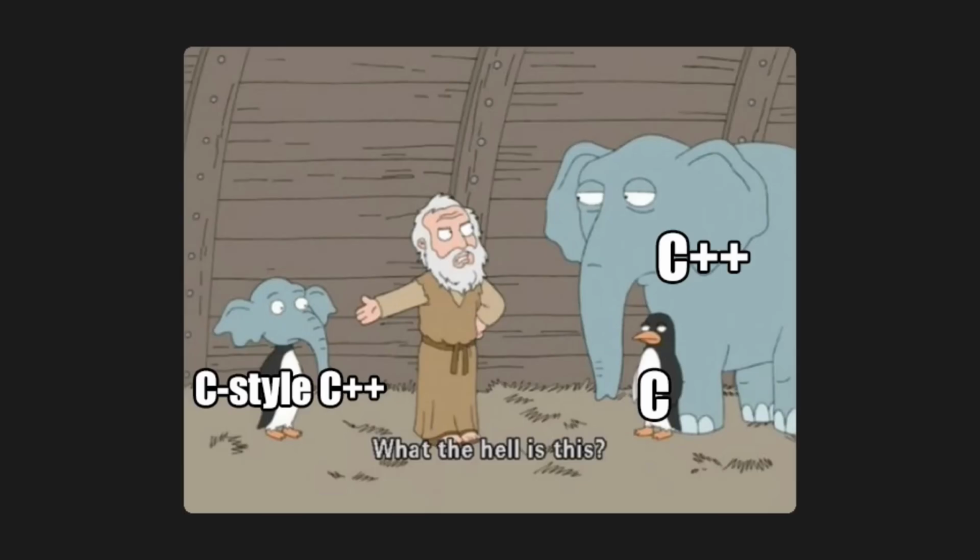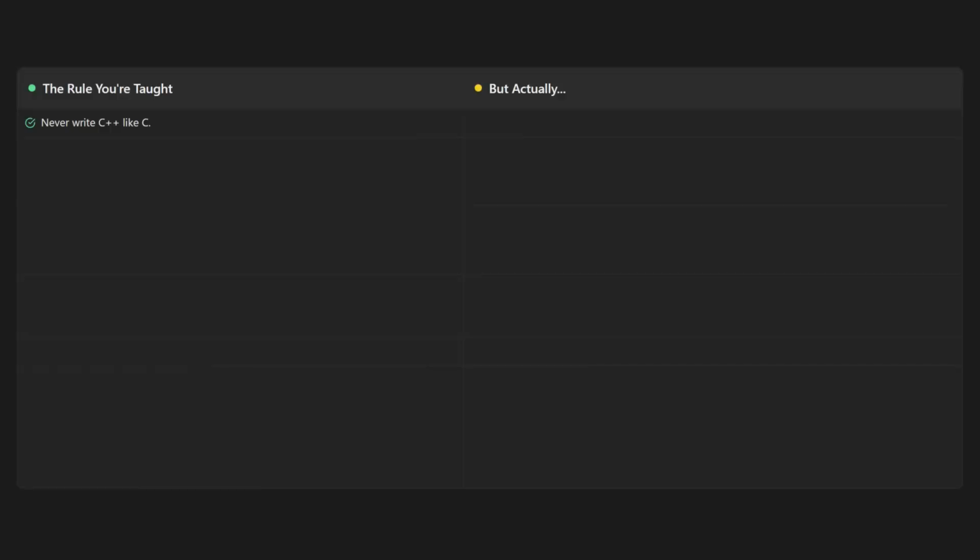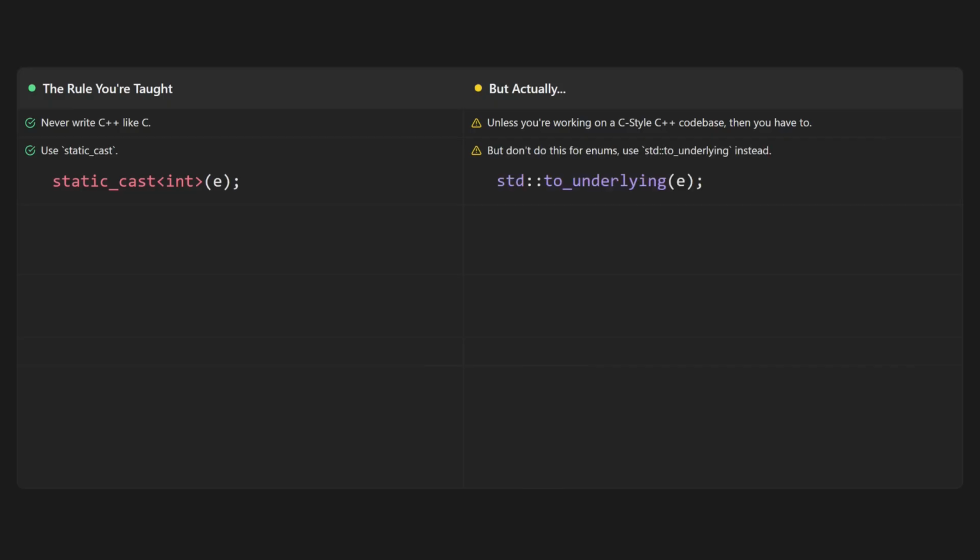You see, some people really like the simplicity of C, and they hate the complexity and feature bloat of C++. So they write a style of C++ that's basically C with just a few C++ features. This is known as C-style C++. And that's the problem with C++. Every single thing that you learn has some sort of surprising edge case which turns out to be super important. You're taught to never write C++ like C. Unless you're working on a C-style C++ codebase, then you have to. You're taught to use static cast whenever you can, but then you learn that you shouldn't do this for enums. Use standard to underlying instead.